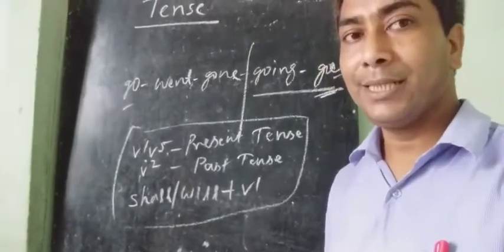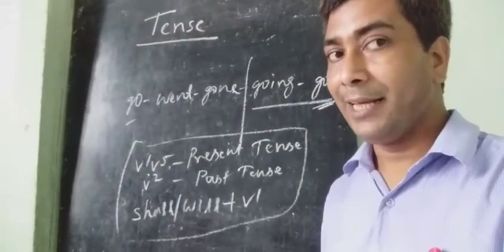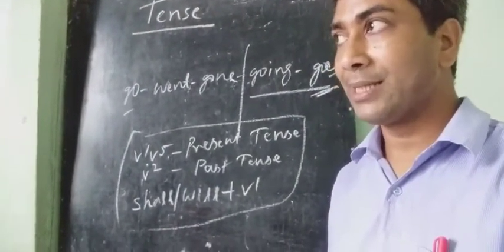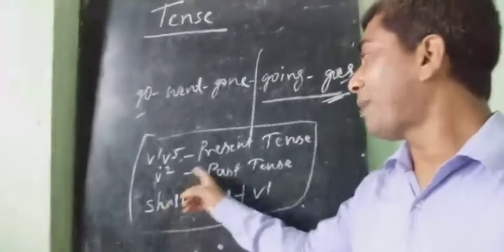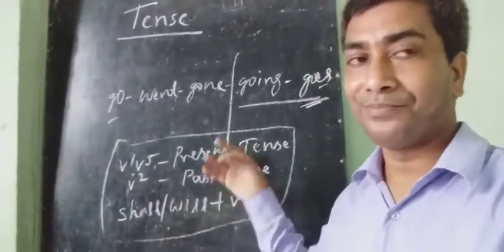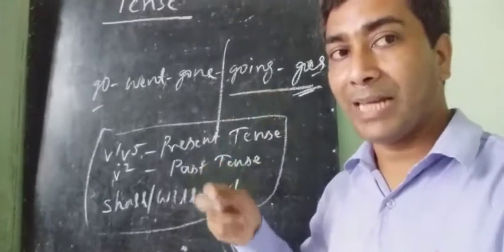This sentence is in the past tense. I lived at Hajipur for 3 years. Lived is V2, so it is past tense. It means past time. In past time, I lived. At present, I don't live.